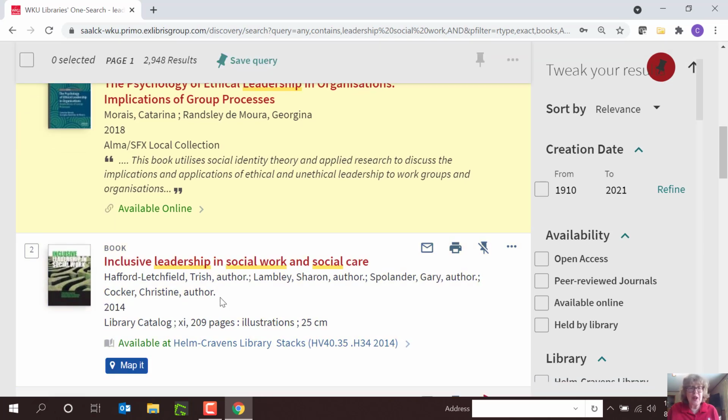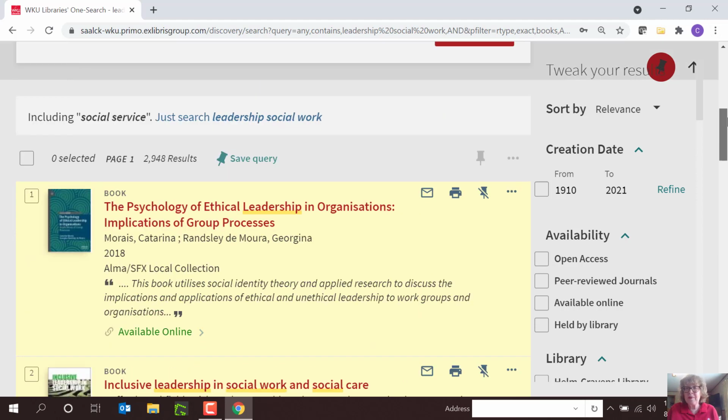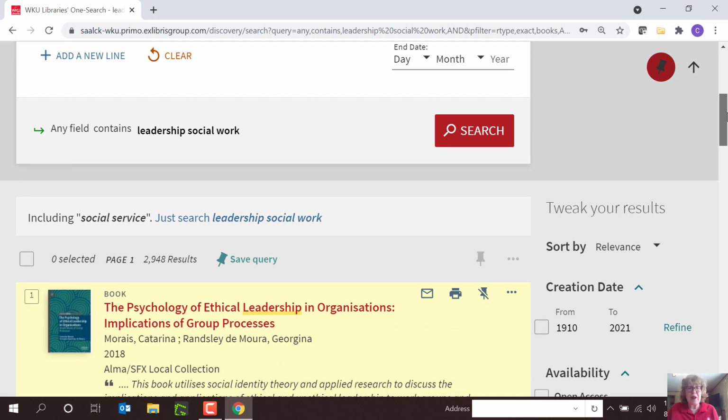The second book is a print book. I know this because it has a print location like an address. This is called the call number. I pin this to my favorites list. It's crossed out, it jumps up to the top, and it stays here. If you're an online student located off campus, we can send this book to you. Just click Interlibrary Loan for details.